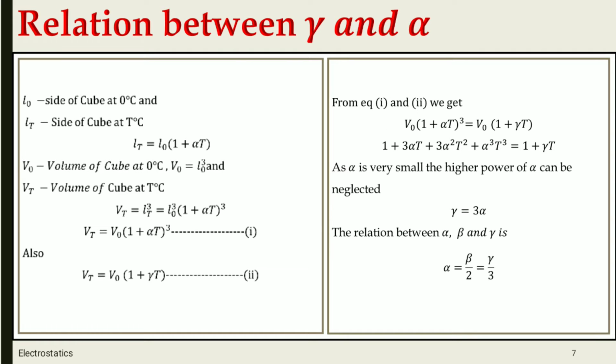Along with this, you studied the relation between the coefficient of linear expansion, that is alpha, and the coefficient of cubical expansion or volume expansion, that is alpha is equal to beta upon 2 is equal to gamma upon 3. Up to this point you have studied thermal expansion.